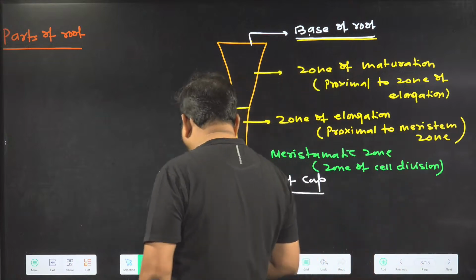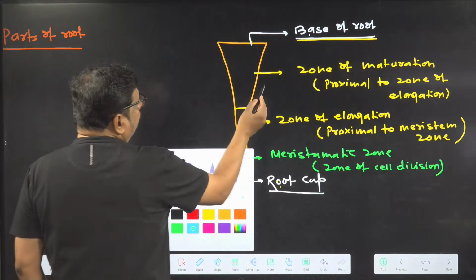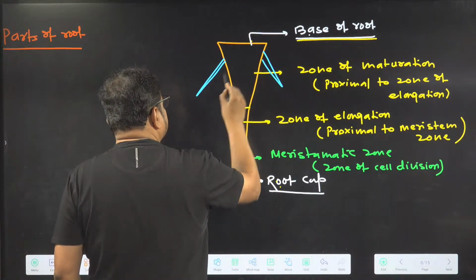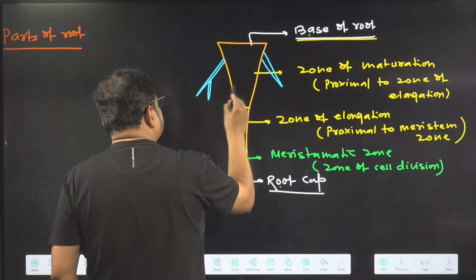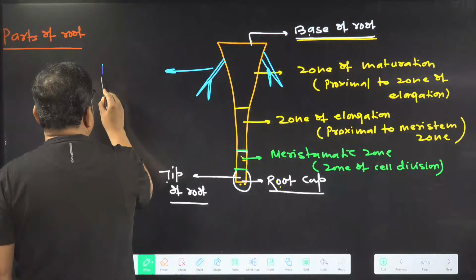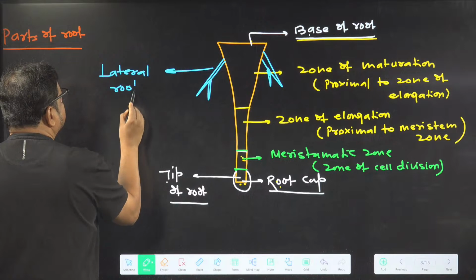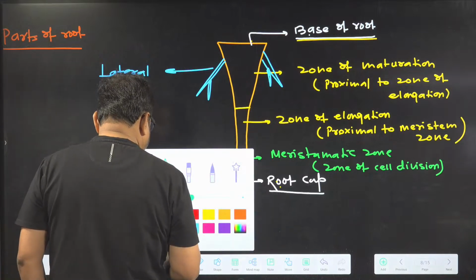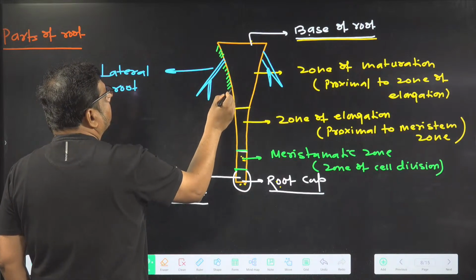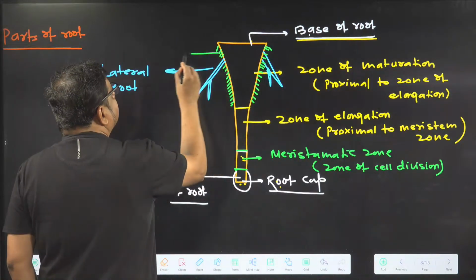Right. Now what you will find in this zone, the zone of maturation? Who is present? Lateral roots are present. These are lateral roots. And in this zone one more thing is present: root hairs.